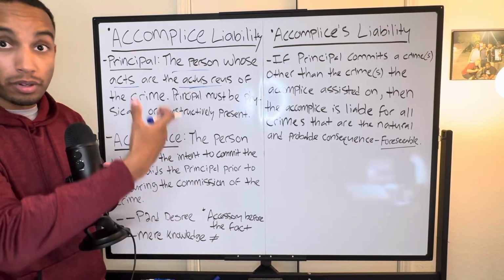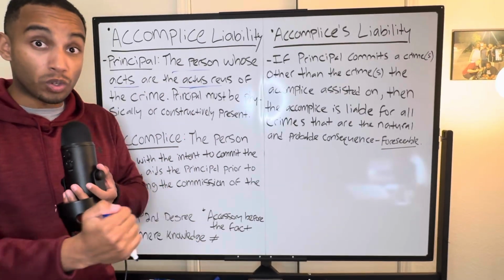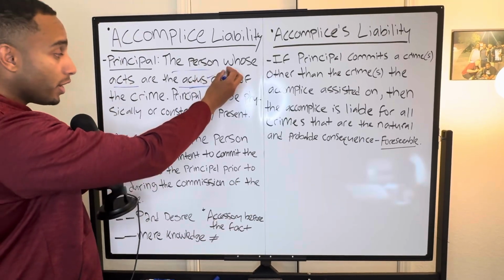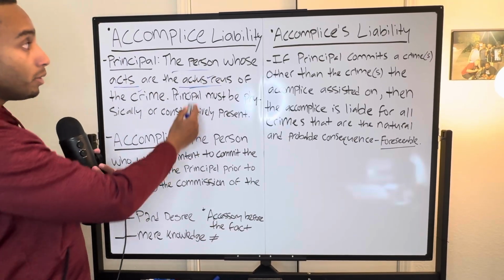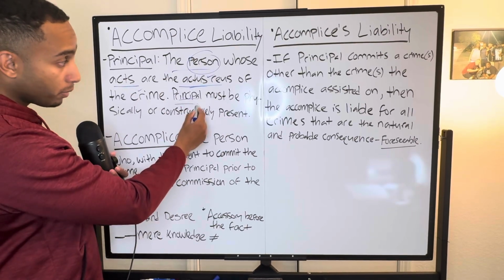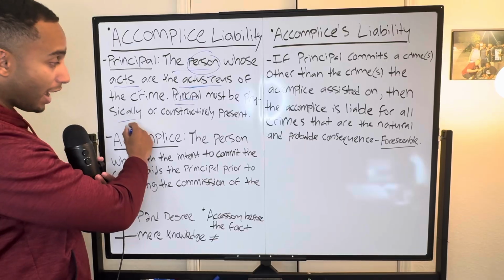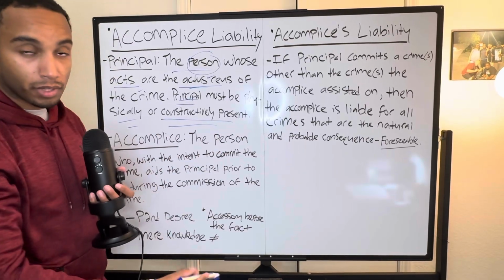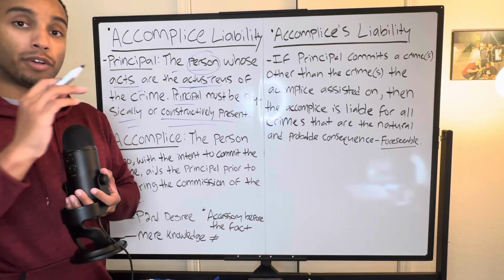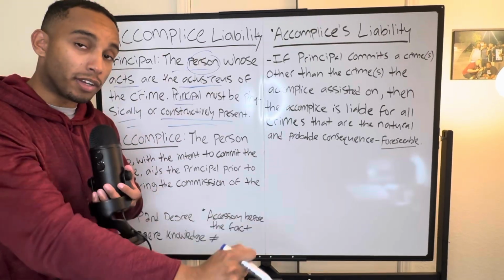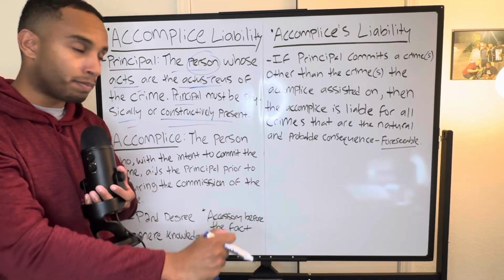For example, murder. The principal is the individual who committed the crime of murder by stabbing the victim. That is the actus reus of the crime of murder. That's the person who committed the act, the principal. The principal must be physically present at the scene of the crime or constructively present at the crime. Physically present. Very straightforward. The defendant committed the murder of the victim by stabbing the victim. He was present at the crime scene.